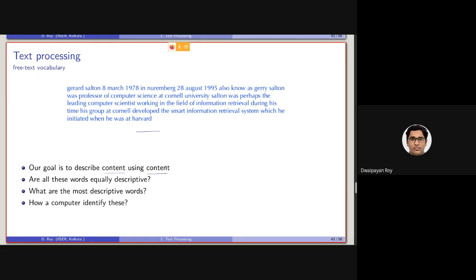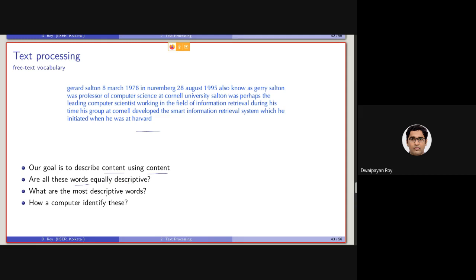This was the goal of free text vocabulary. Now, as we started our discussion, not all the words are equally important or equally descriptive.